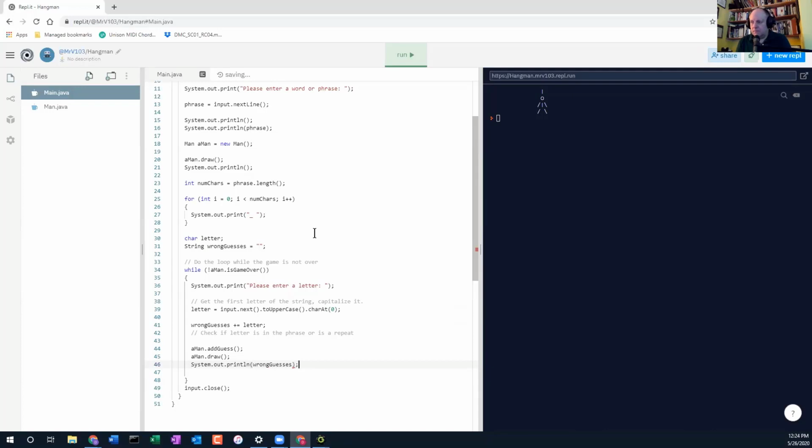And that will print the wrong guesses out on the line. It might be good to also put like a label on it, like incorrect guesses.